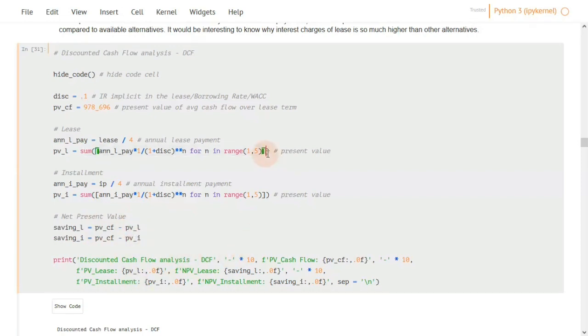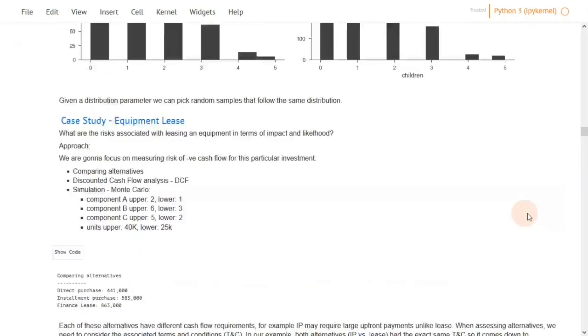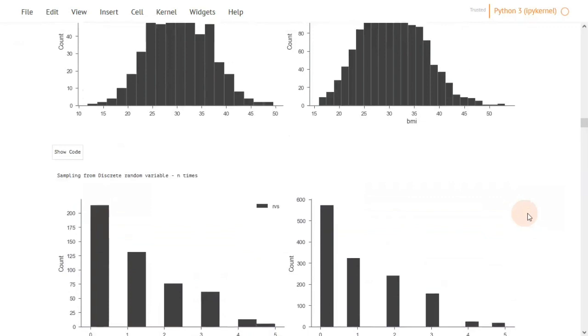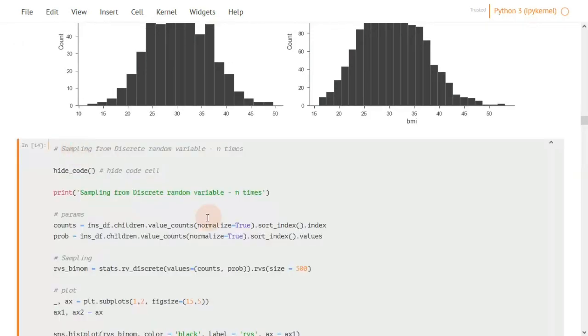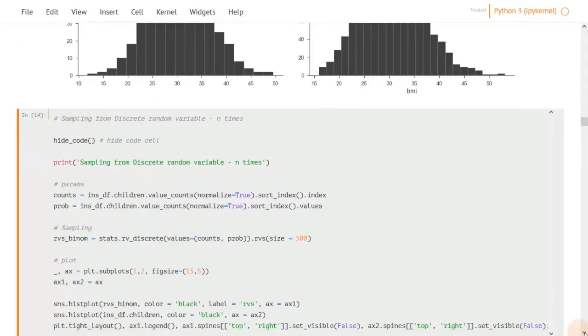This is actually called a list comprehension, where you repeatedly do a function several times. So this is the Monte Carlo simulation. I think this is the most important part of this demonstration. Sampling from a discrete random variable. This is actually also the same. This time we did it differently.